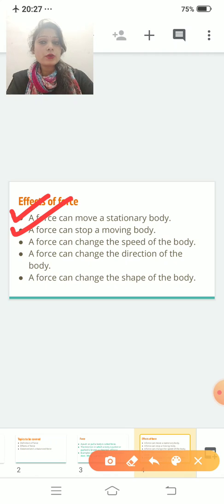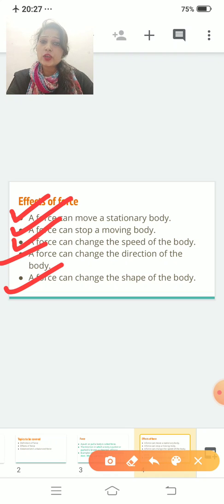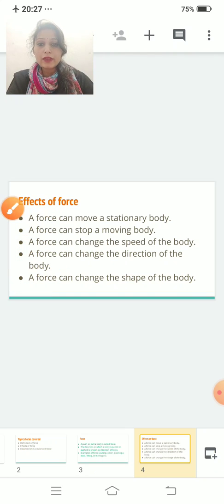Second, a force can stop a moving body. Third one, a force can change the speed of a body. Fourth one, a force can change the direction of the body. Fifth one, a force can change the shape of the body. We have done five effects of forces.